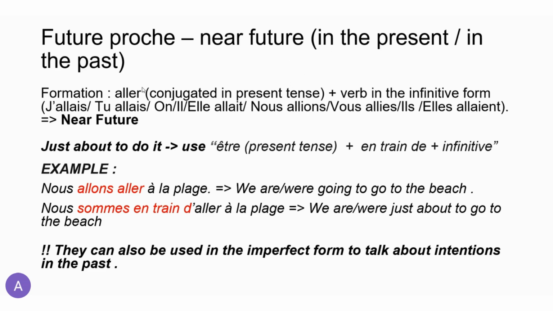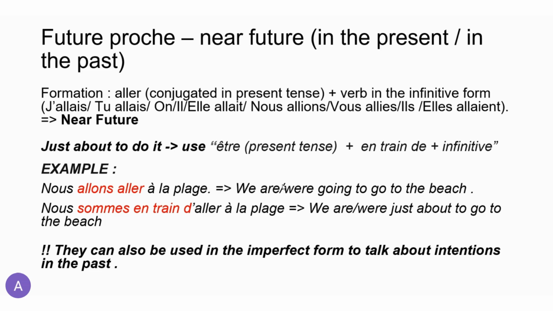So the formation of the near future is by using aller conjugated in the present tense plus the verb in the infinitive form. For example, je vais aller à la plage, or nous allons aller à la plage. We are going to go to the beach.